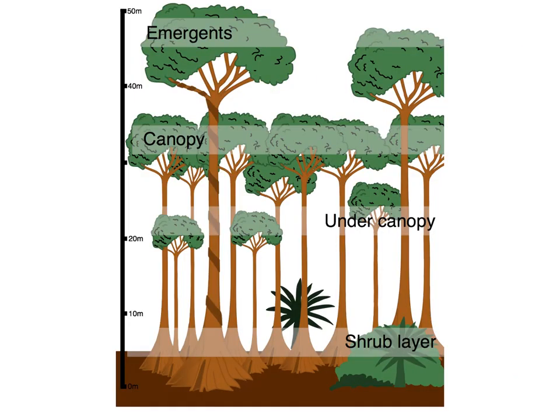Here is a figure representing the layered structure in a rainforest. As you can see, there is a canopy layer at around 30 meters of height, and above the canopy layer there are emergents. Emergents are those trees which grow above the canopy layer, and then there is the under canopy. Under canopy are all those trees that grow below the canopy, and then there is a shrub layer, and the forest floor is more or less empty because there is no direct sunlight reaching the ground. Thus, very few herbs grow on the ground in such regions.